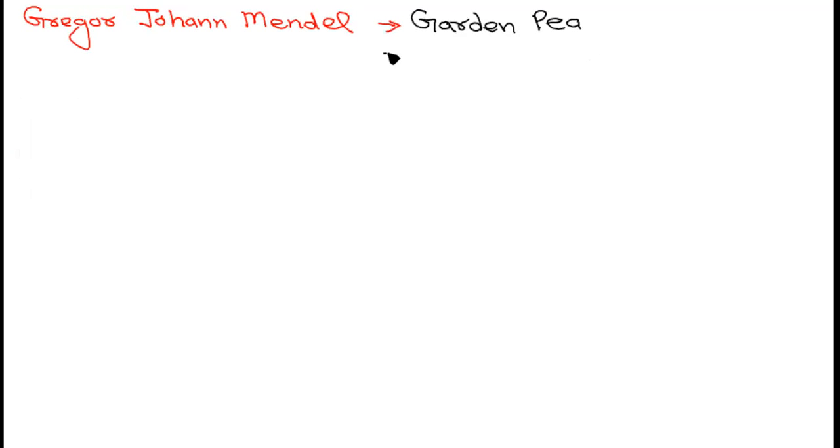Biological name of garden pea? Ma'am, it is Pisum sativum. Right. Now, how many traits were there which he selected for the crosses?